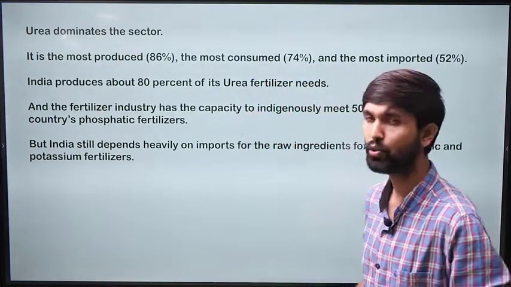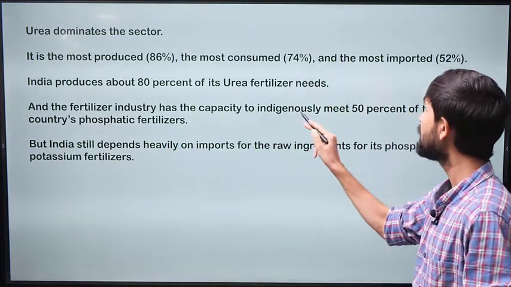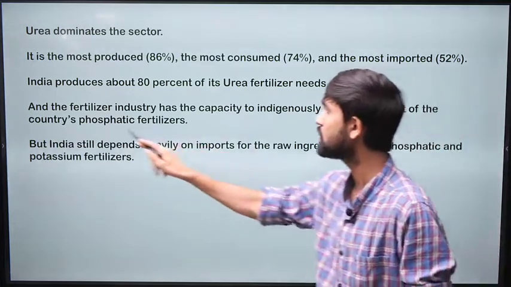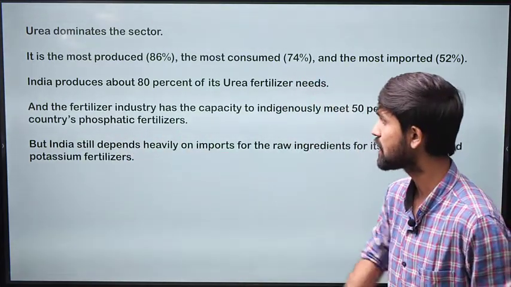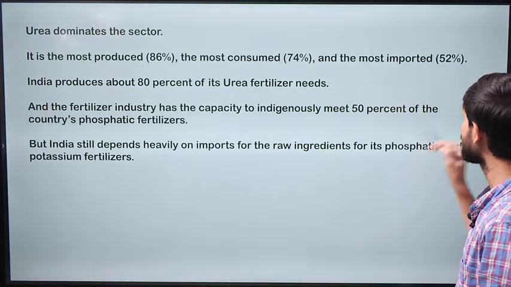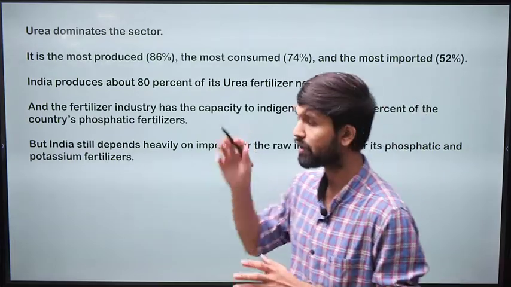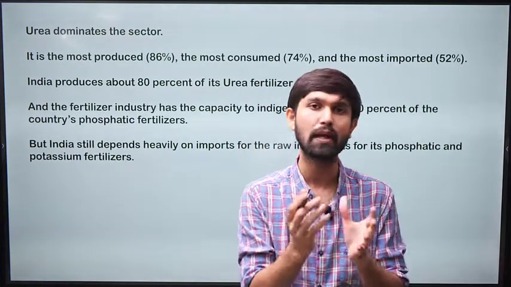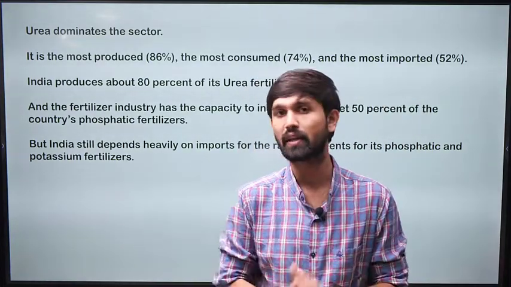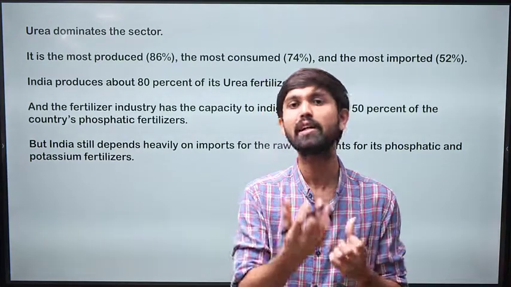So urea dominates, and the fertilizer industry has the capacity to indigenously meet 50% of the country's phosphatic fertilizers. But India still depends heavily on imports for the raw ingredients for its phosphatic and potassium fertilizers. So this was the information with respect to what are the different types of fertilizers and what kind of fertilizers are prevalent in India. Now let's come to the point where, how does the government come into this?